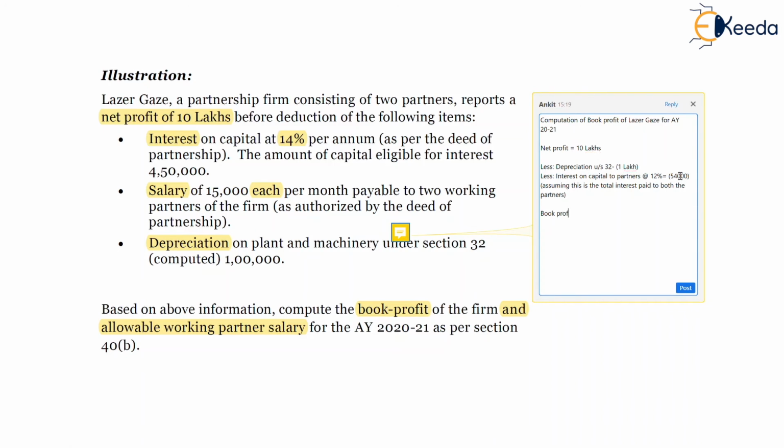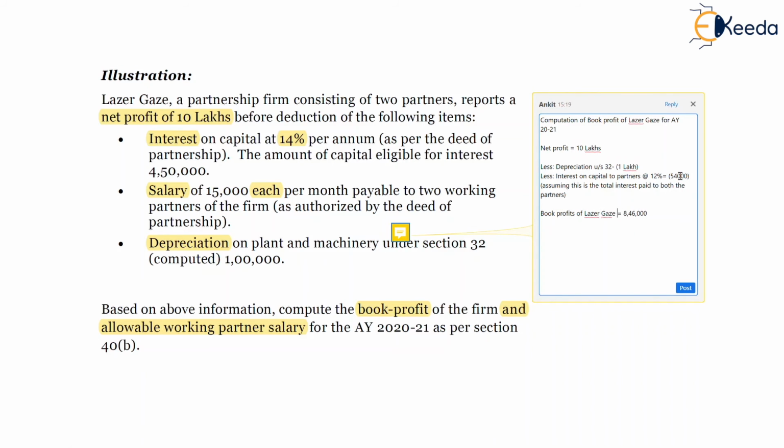So book profit is nothing but 10 lakh minus 1 lakh, 9 lakh, minus 54,000, which will be 8 lakh 46,000. So 8 lakh 46,000 is the book profit. Let's reconfirm: 9 lakh minus 54,000 is nothing but 8 lakh 46,000. Fine.